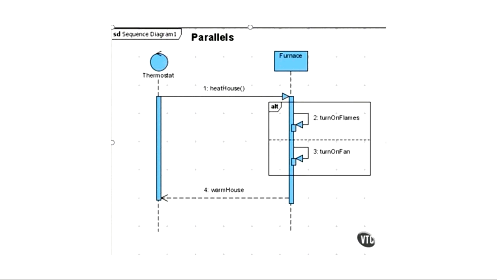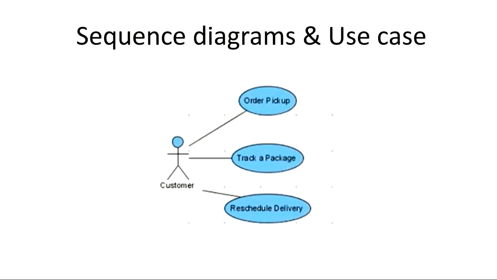Okay, so now the last topic of the sequence diagram is obviously with the use case diagram. So we have seen in the very beginning that use cases are your basic abstract view of your system, right? You can draw a rough diagram. Suppose you have to make a software, so you can roughly create a basic abstract view of your whole software, that these are going to be my actors, they are going to perform these tasks. But a use case diagram doesn't show you whether this is happening first, this is happening second, this is happening third, or how this is happening, or whether this is interacting with this. Nothing is shown.